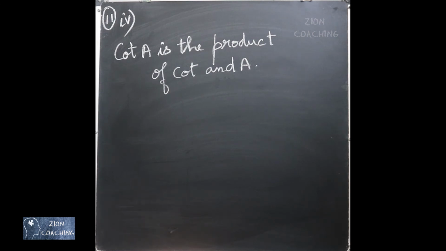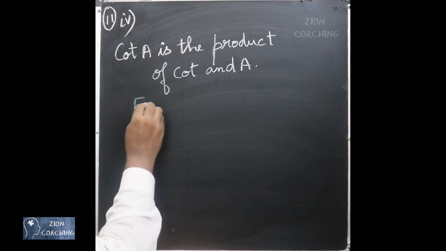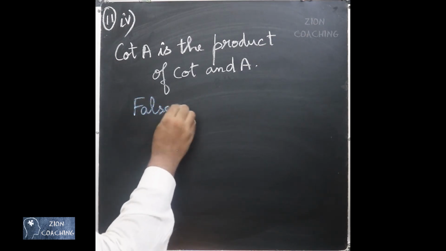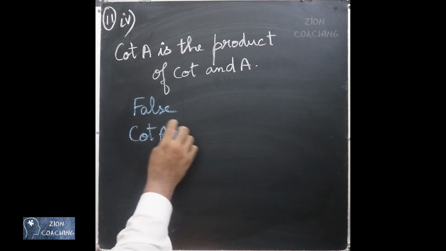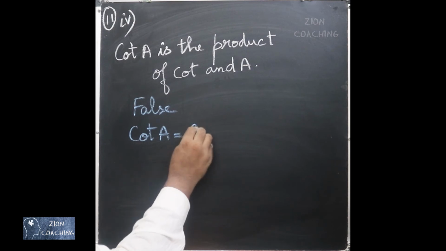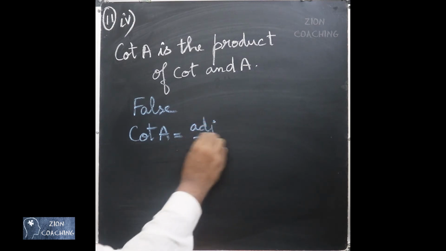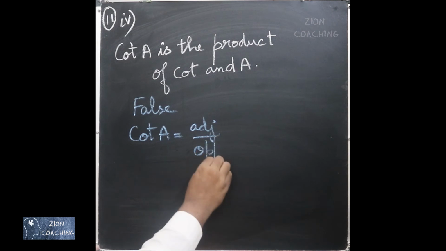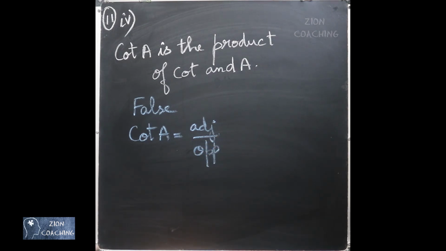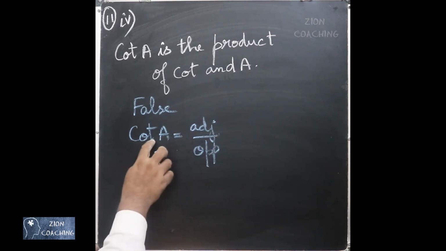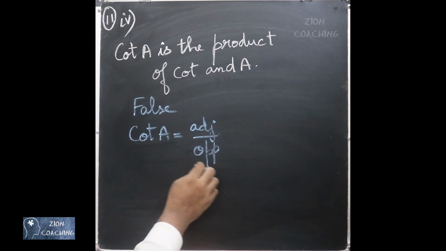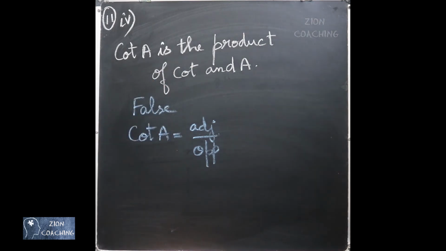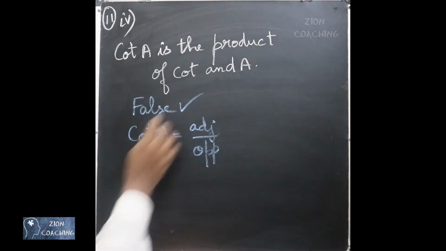Question number 11, subdivision 4. Cot A is the product of cot and A. It is false. It is not the product of cot and A. You know that cot A is not a product. It is the ratio of the adjacent side to the opposite side. Cot A is equal to adjacent side by opposite side. So it is not cot into A. Cot A represents the ratio of adjacent side to opposite side. So the given statement is wrong. That is why it is false.